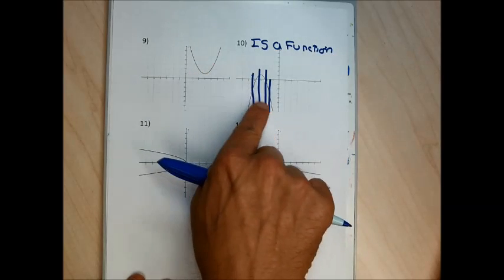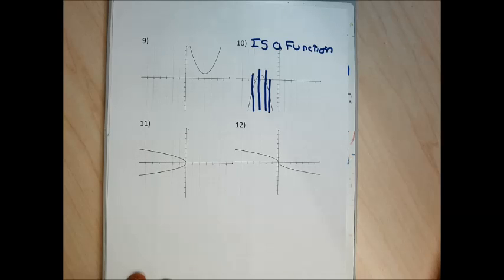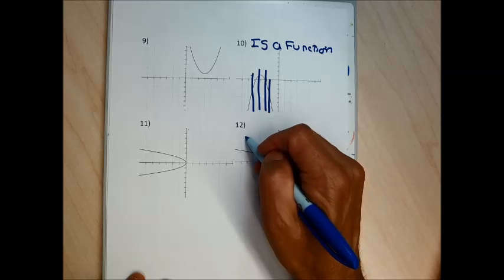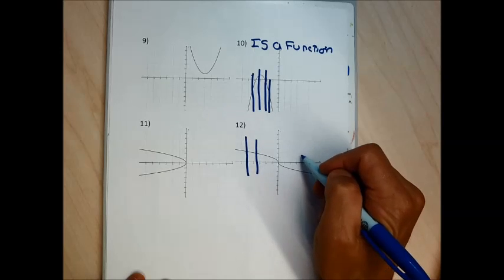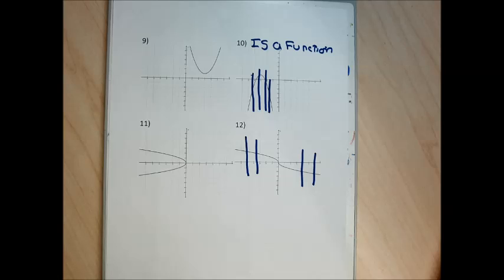Your number 9 is similar to my number 10. Your number 11 is similar to the number 7, so hopefully you could do that. 12 is the icky one. 12, off to the sides here, the far left and the far right, it's clear that you can't draw a vertical line to touch the graph in more than one place.